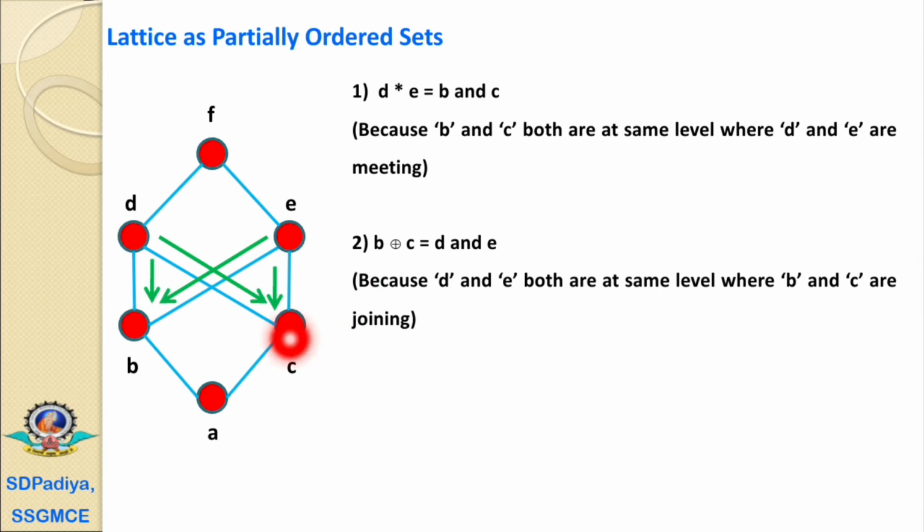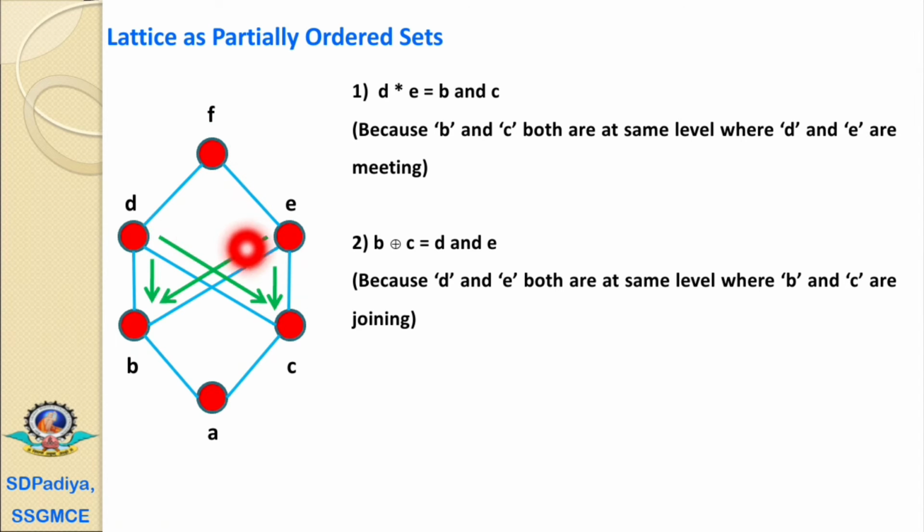Similarly, if we try to find B join C, then B and C are joined at D, they are joined at E, and they are also joined at F. This means there are actually three upper bounds: D, E and F. But among D, E, F, F is the universal upper bound. That's why it may not be the least upper bound.